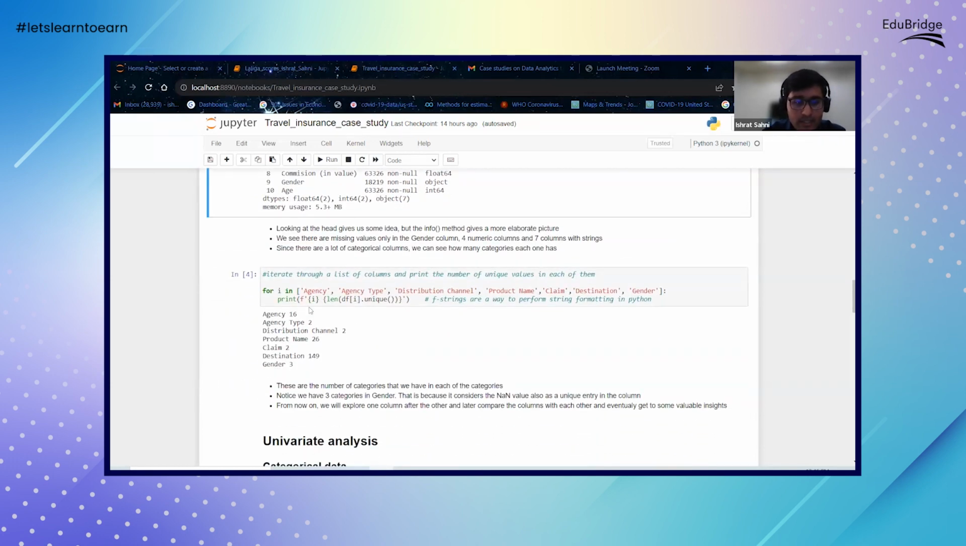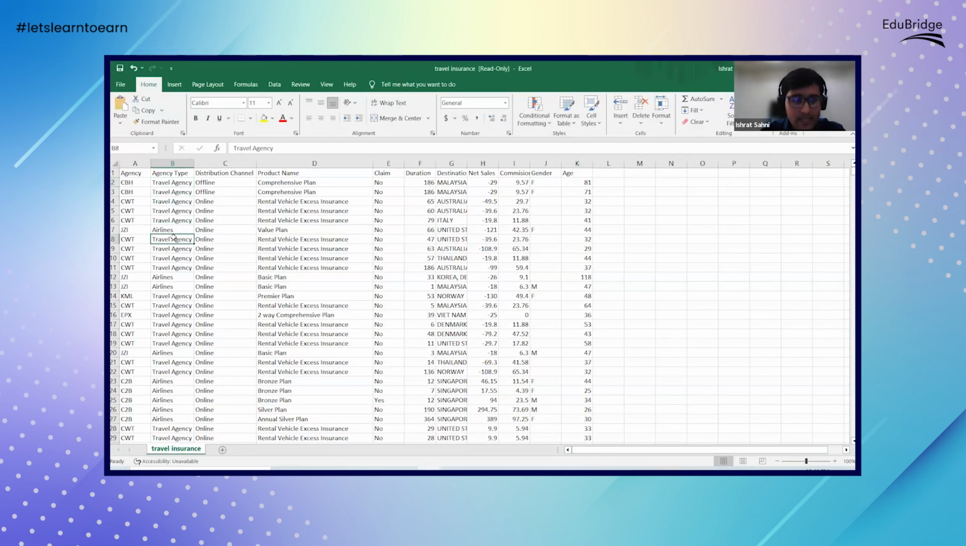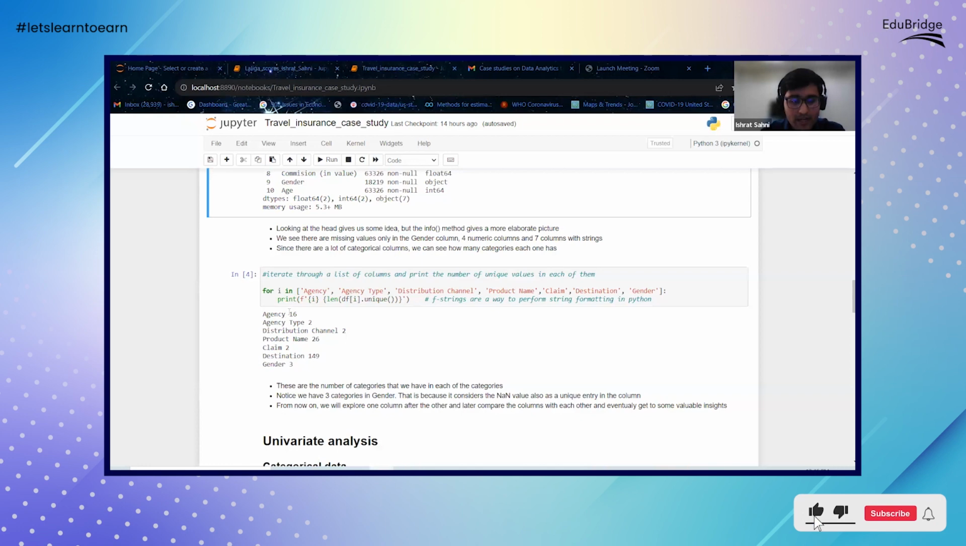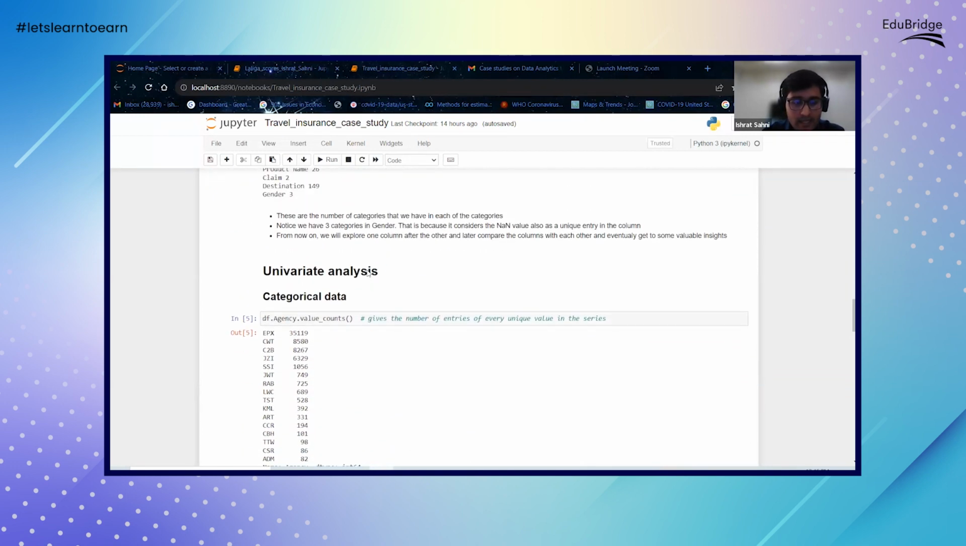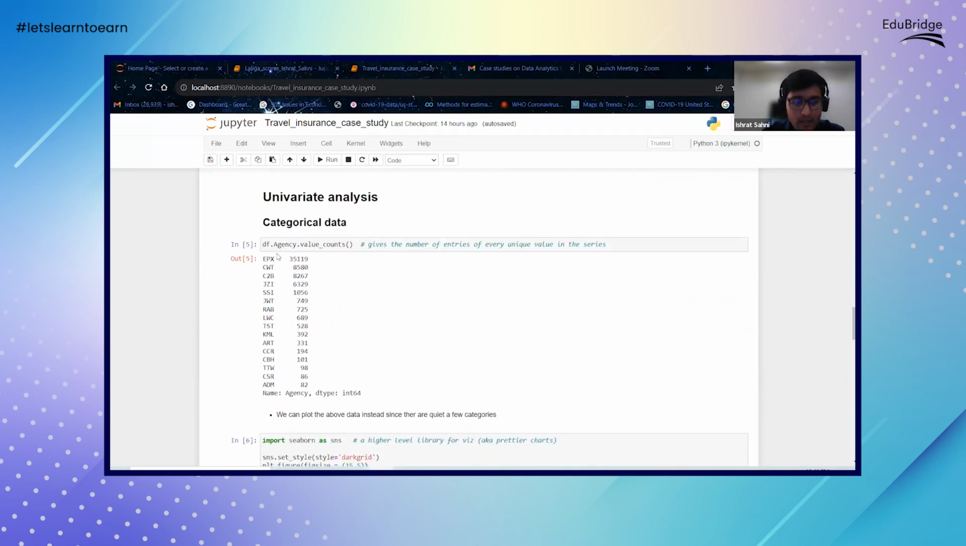The first thing we did was take the categorical variables, like agency type, distribution channel, and product name. These are all variables which have only 2 or 3 values. For example, for agency there's a set number of agencies. Agency type has only 2 types, as you can see here: travel agency or airlines. So we are able to find out what the categorical variables are and what their respective distribution is. Let's take the example of agency, and find out the different values of agencies and how many observations we have of each.